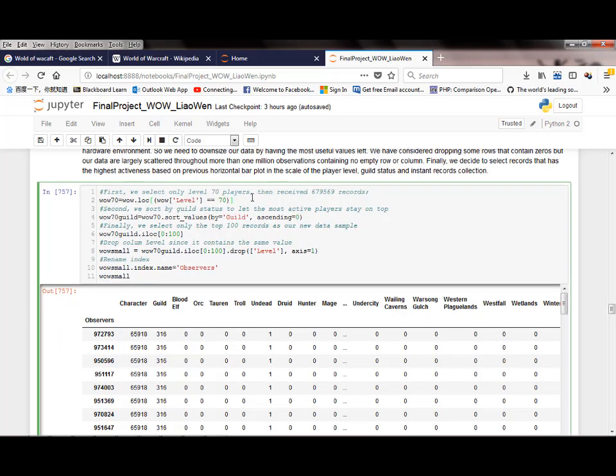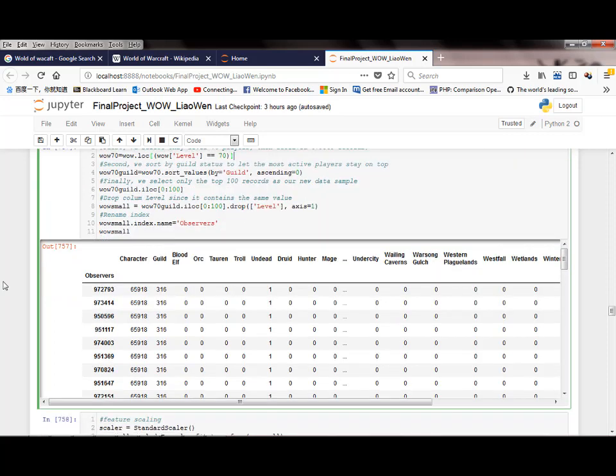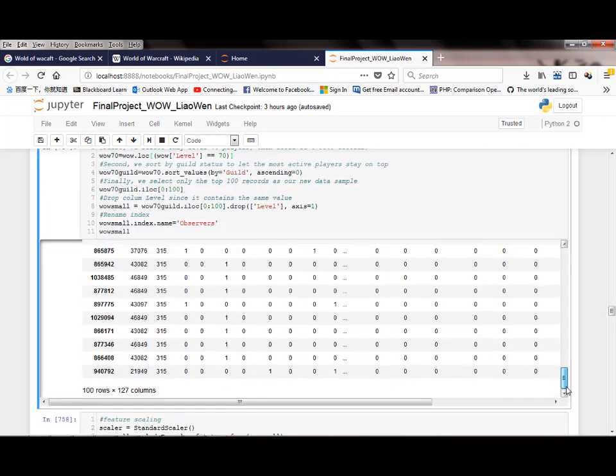First, let's select only the level 70 players. Remember the bar plot? It shows the level 70 players have the highest activeness. Second, let's sort data by guild status to get the most active players on top. And finally, we select only the top 100 records as our new data. Then we drop the column level, since it already contains the same value, and rename the index. Get the output, 100 rows.